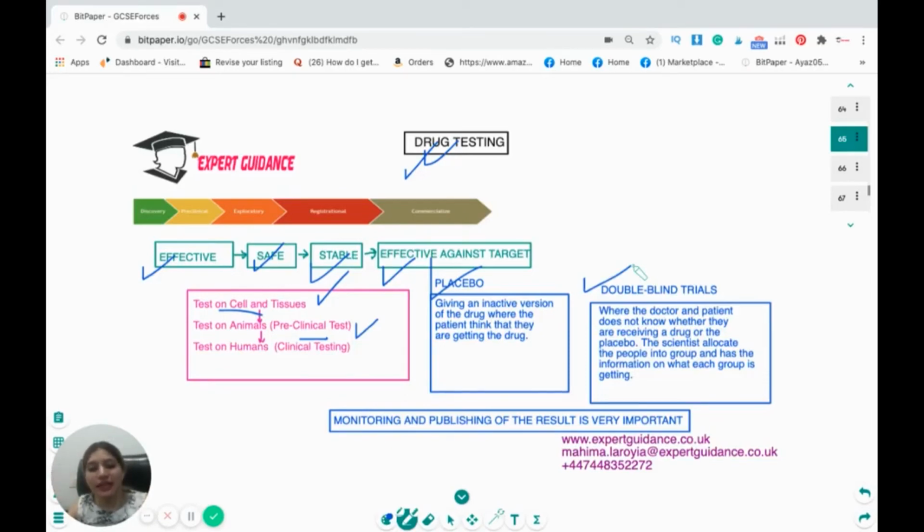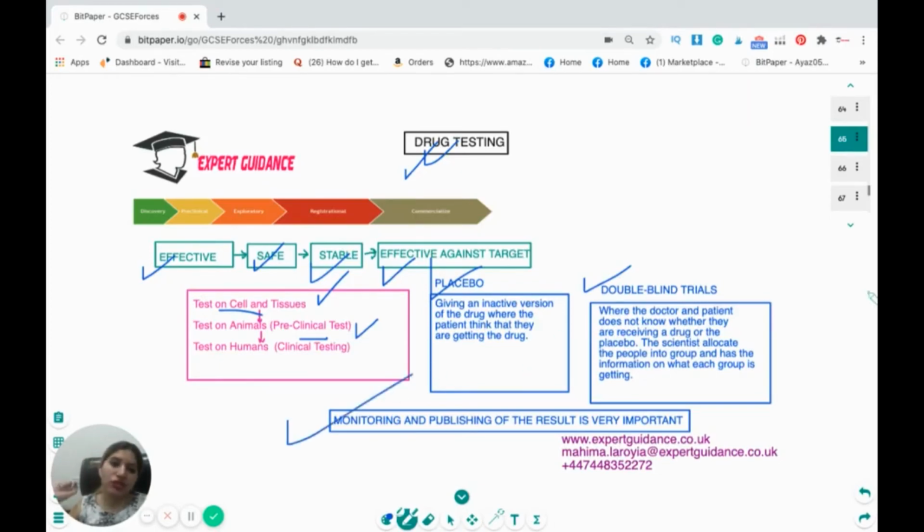And in the double-blind trials, the doctor and the patient don't know whether they are getting an actual drug or the placebo. It is a scientist who allocates the people into groups and has the information on what each group is getting, so that the chances of manual errors can be avoided.